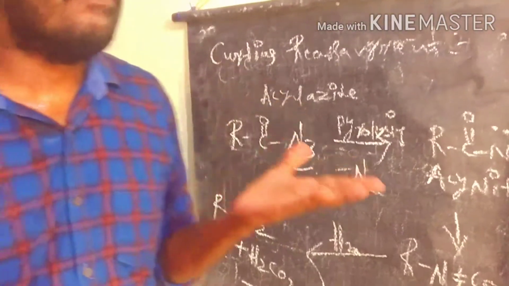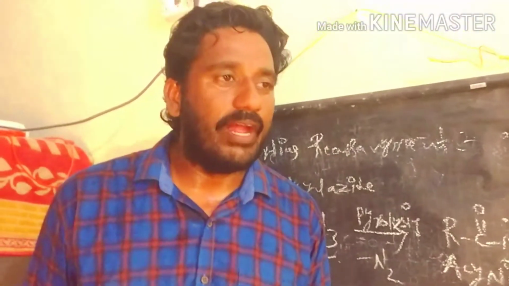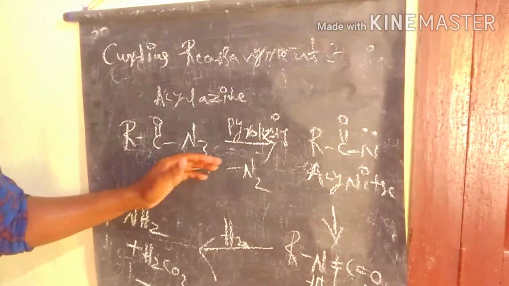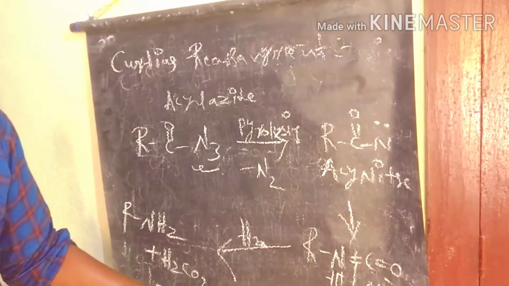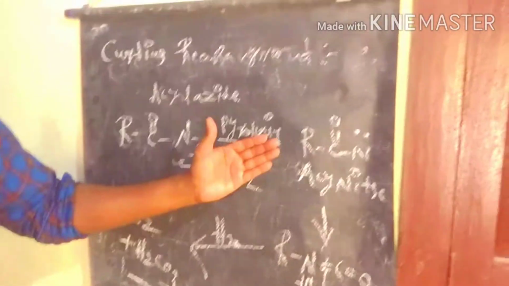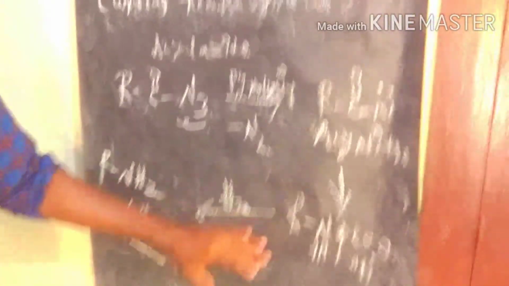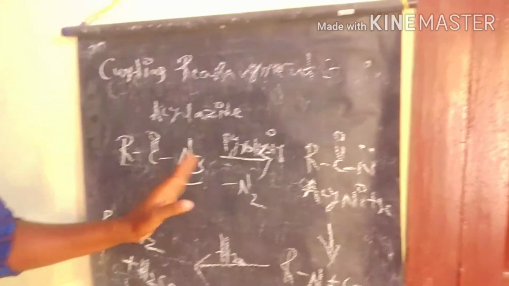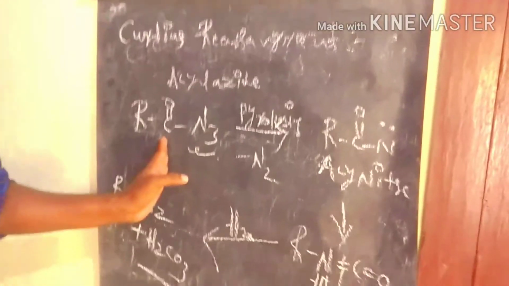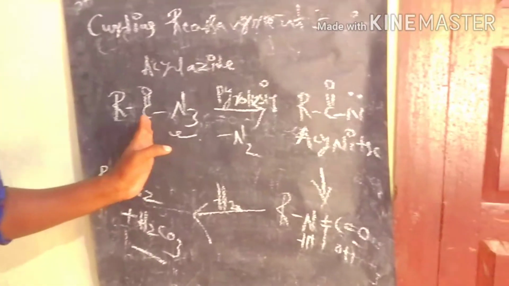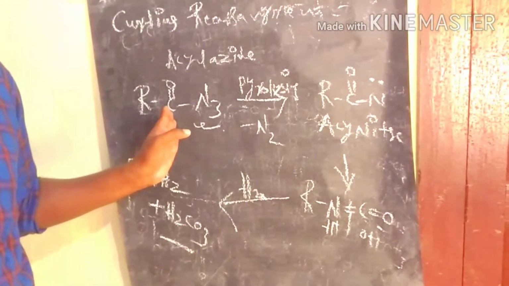In the case of Hofmann degradation we use an amide. Here we use acyl azide as the reactant. The remaining intermediates are the same in Hofmann degradation and Curtius rearrangement. In both cases we get the same intermediate, but the reactants we take are different. In Hofmann degradation we take amides, while in Curtius rearrangement we take the reactant as acyl azide.